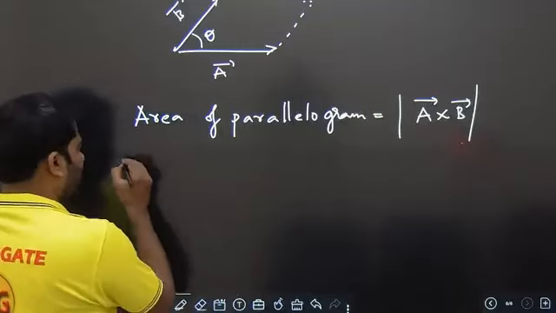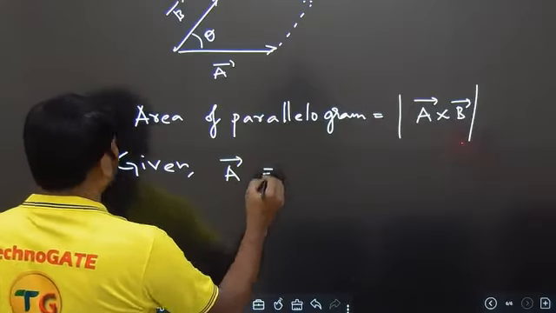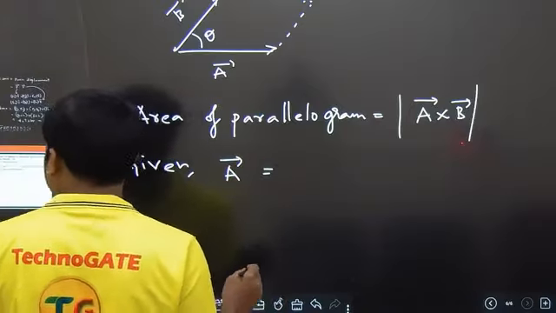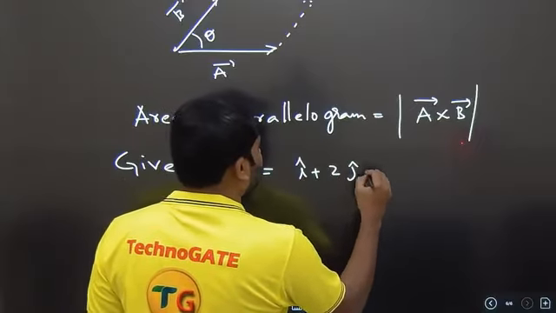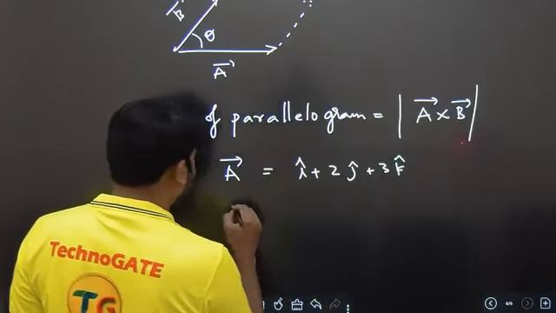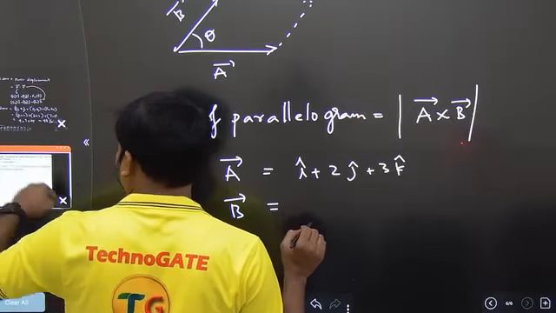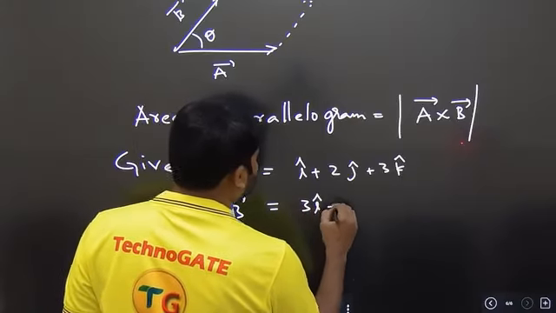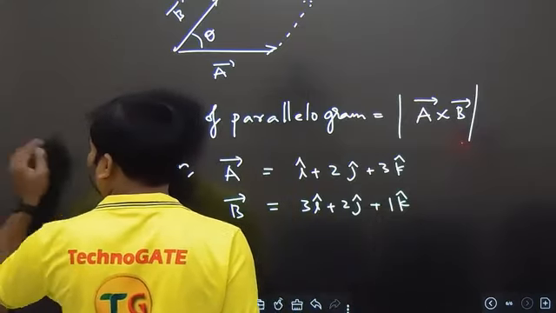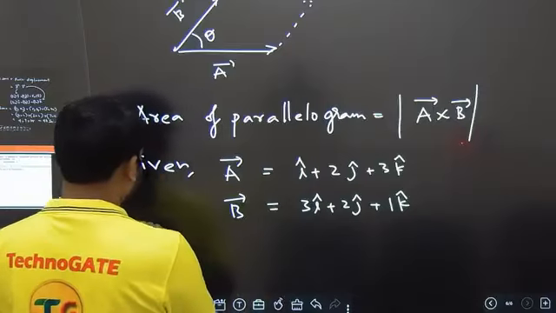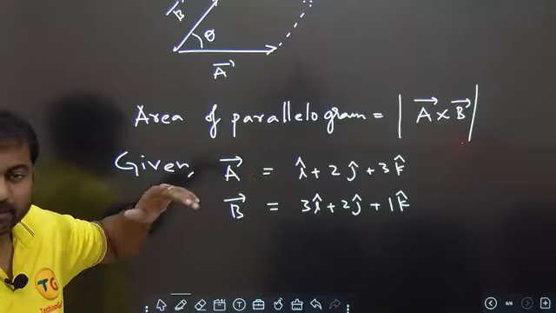If you see in this question it is given that the A vector is equal to i cap plus 2j cap plus 3k cap, and we have the B vector equal to 3i cap plus 2j cap plus 1k cap. Okay, so these two values are given, A and B. So let us do the cross product and get the magnitude of it.